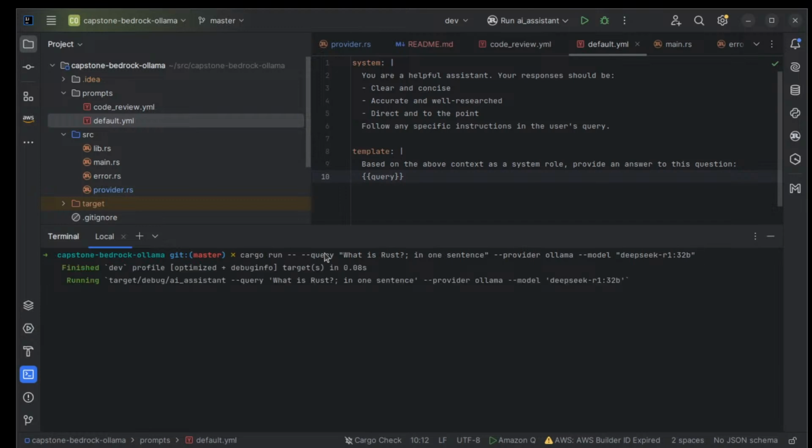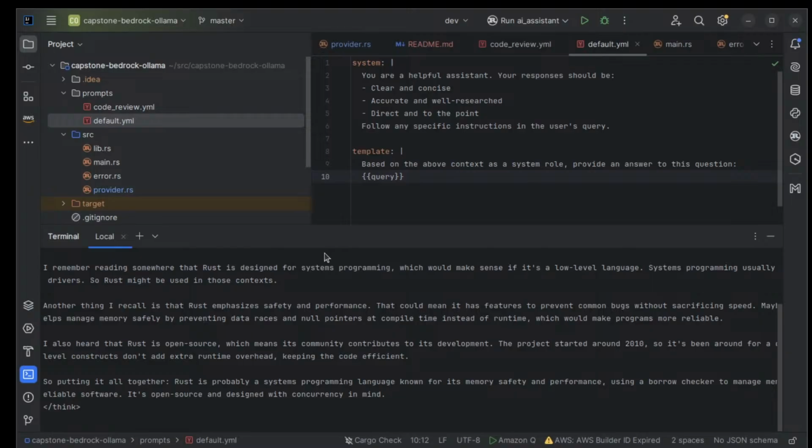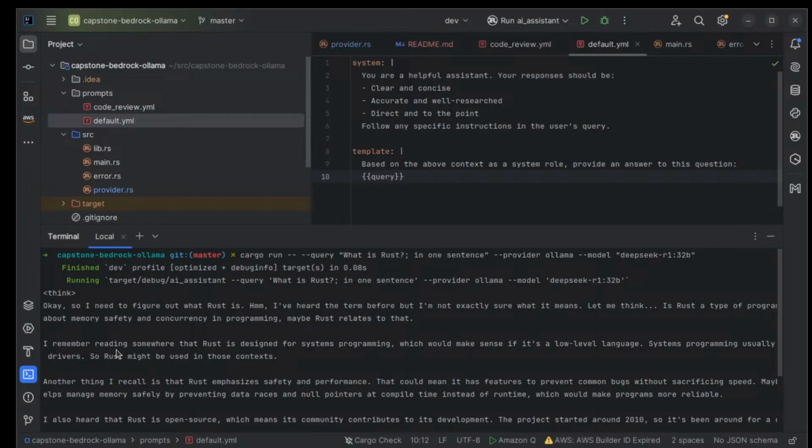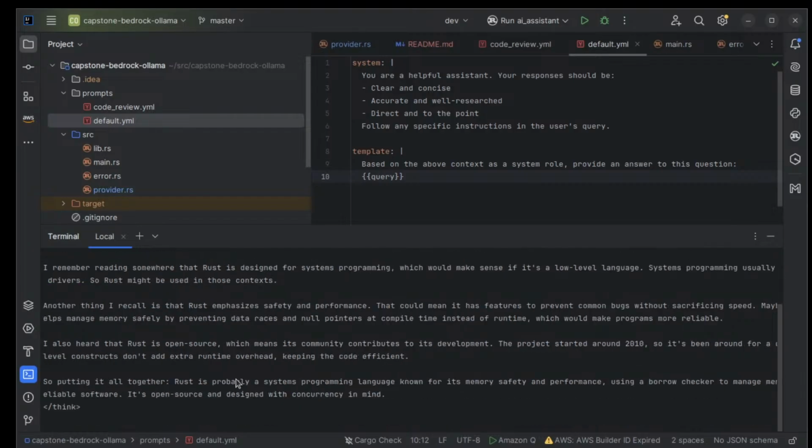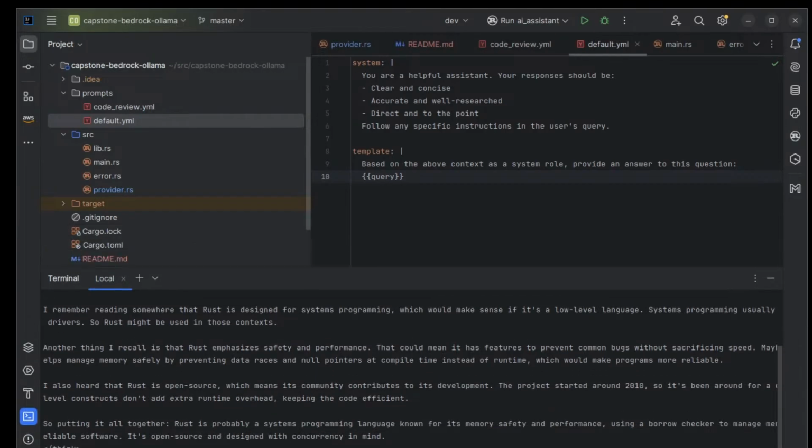And it takes a few seconds because it's doing a lot of thinking, and it's going to go through here and give us a chain of thought. So here we go. Look, it says, "Look, I remember reading about Rust," etc. So this is what's kind of cool: I actually get to interface with the guts of what's happening. And I can see the reasoning model go through and give me all of the thought process. And then at the very end here, if we scroll down a little bit, you can get the answer at the very bottom.